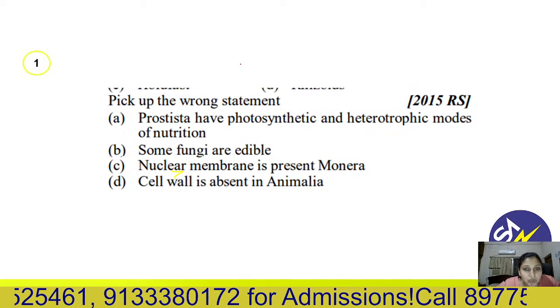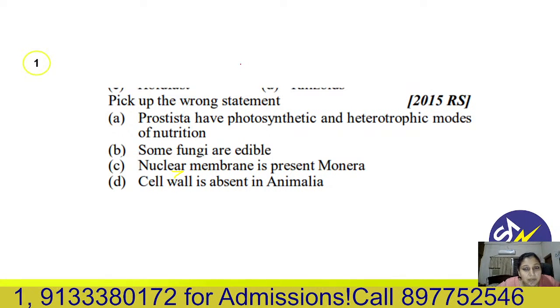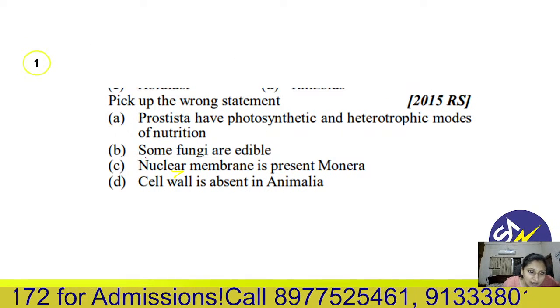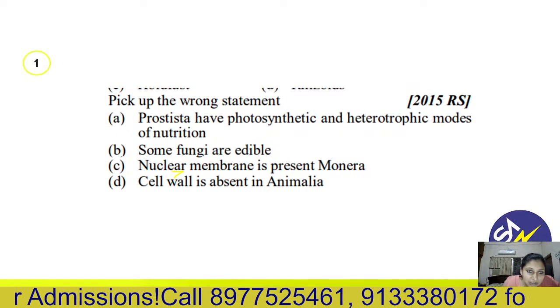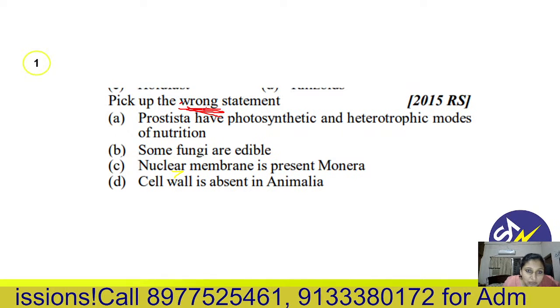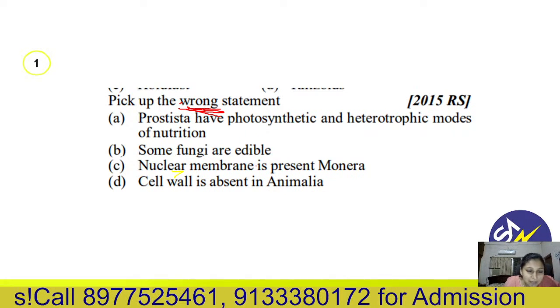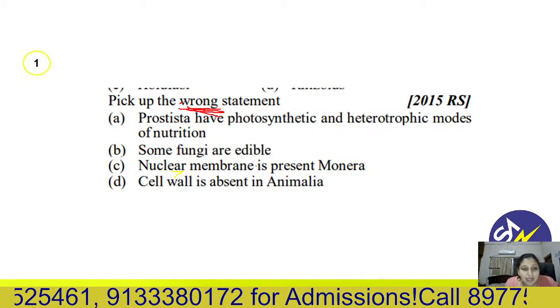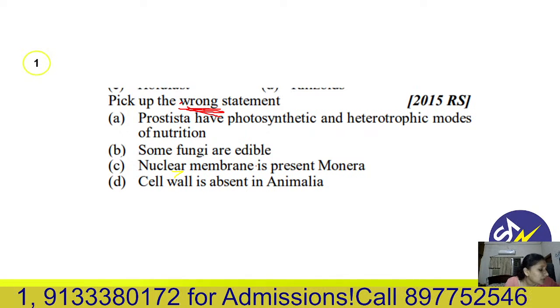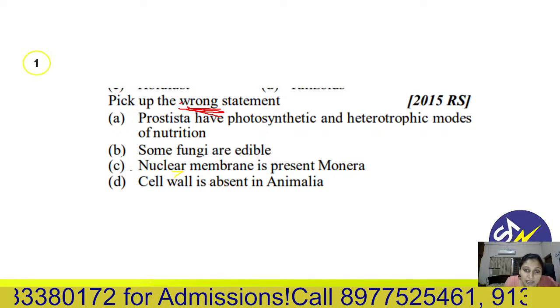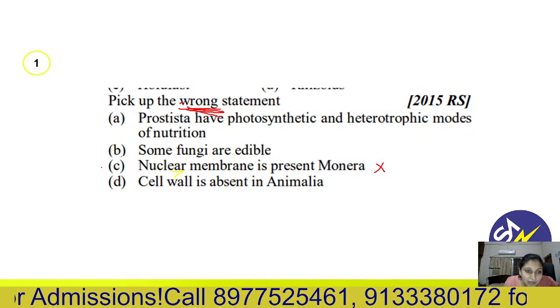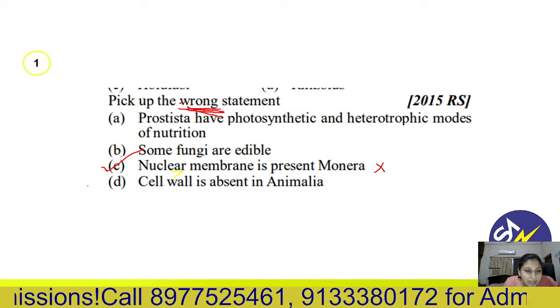Euglenoids show both of them. Heterotrophic, then they become saprophytic and heterotrophic. So this is correct. Then some fungi are edible. Yes, agaricus or mushrooms, morels and truffles are edible fungi. Nuclear membrane is present in Monera. This is wrong. That's why our correct option is 1C.